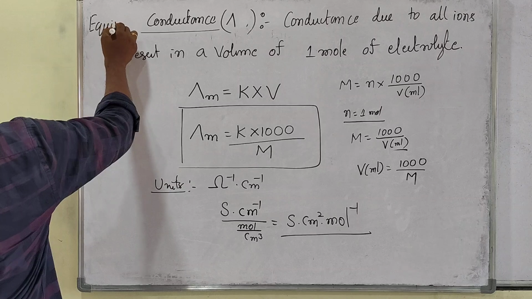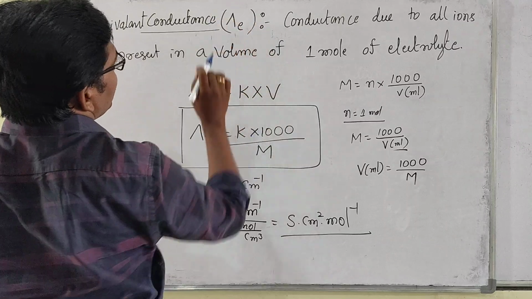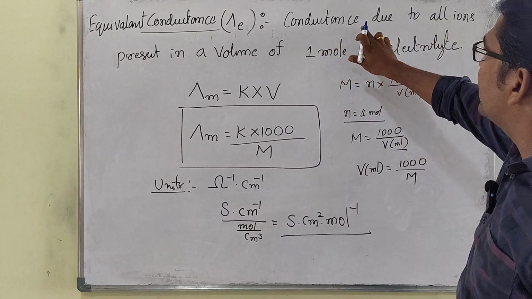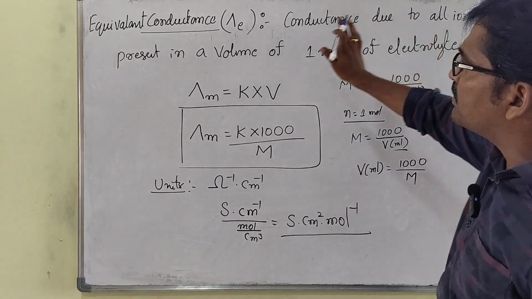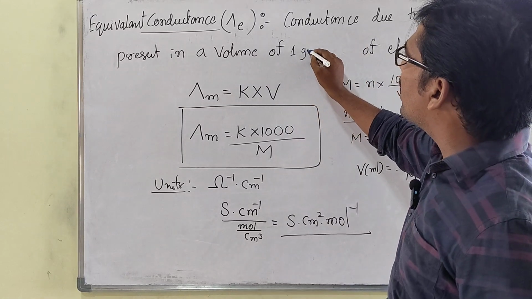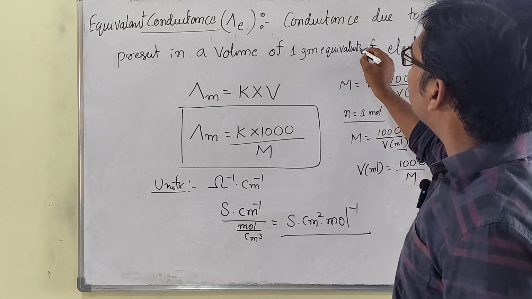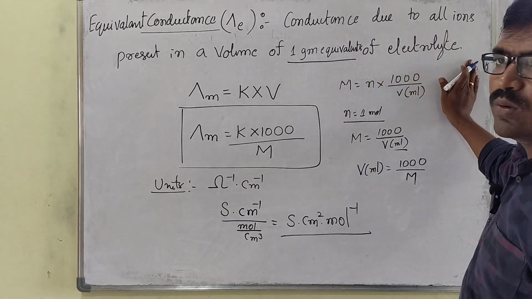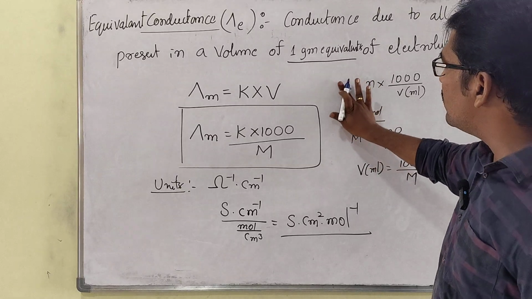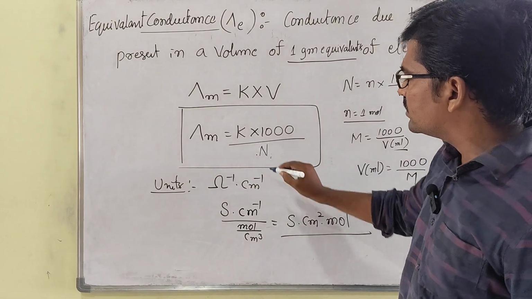Equivalent conductance. Sir, delta E, you have to take delta E. So how can you say the definition? Conductance due to all the ions present in a volume of electrolyte, in the place of 1 mole, you have to take 1 gram equivalence. Sir, what about the normality? Here in the place of molarity you have to take normality, the same formula.